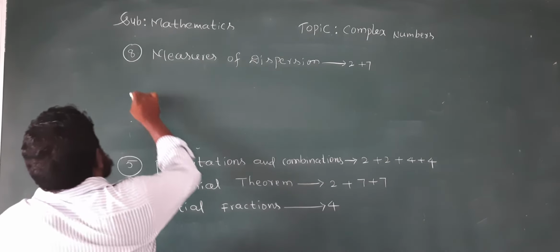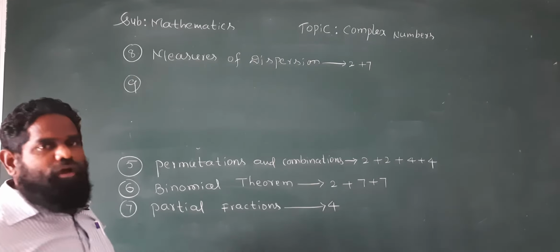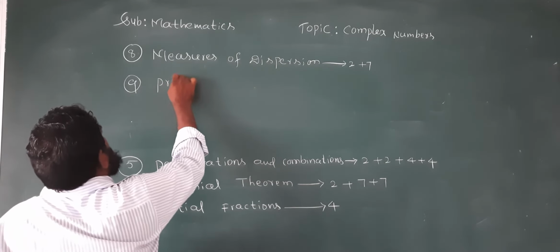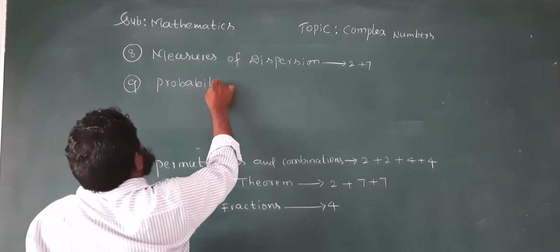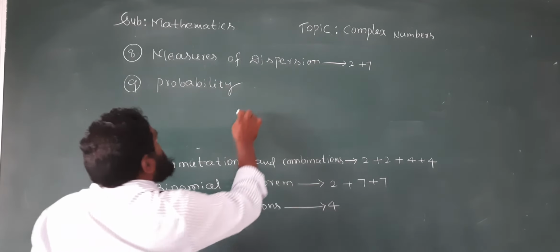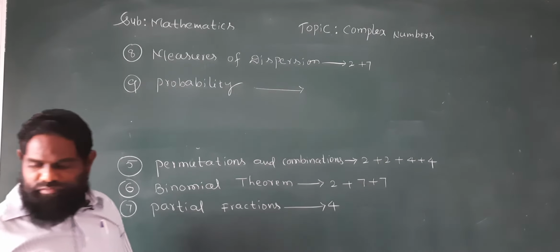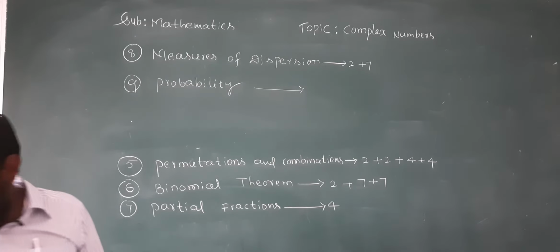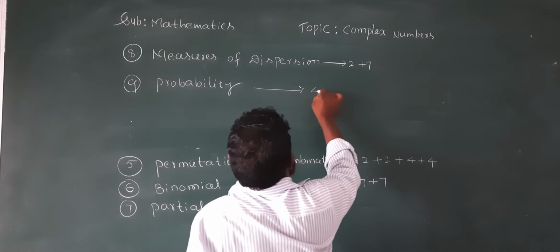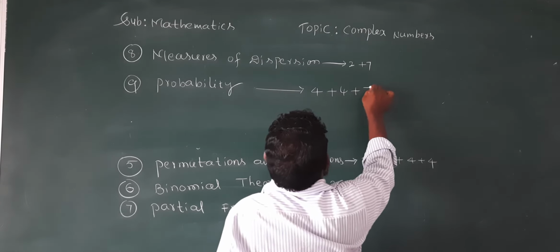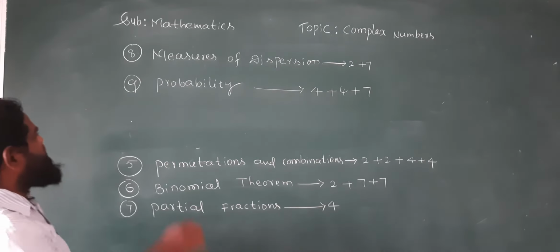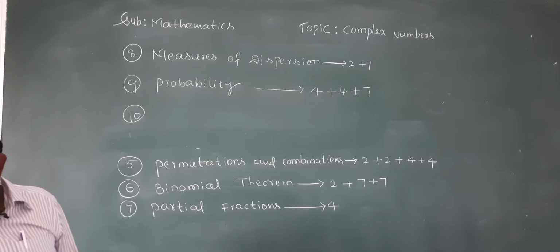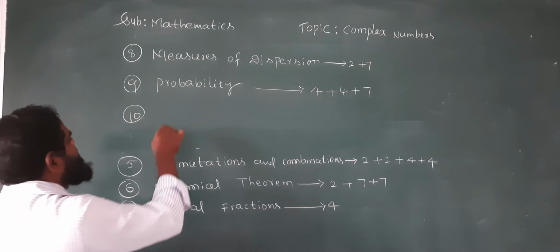Now, the ninth topic is probability. From this topic, two 4 marks questions and one 7 marks question will come. 4 plus 7. Understand? Next, the tenth topic is random variables and probability distributions.